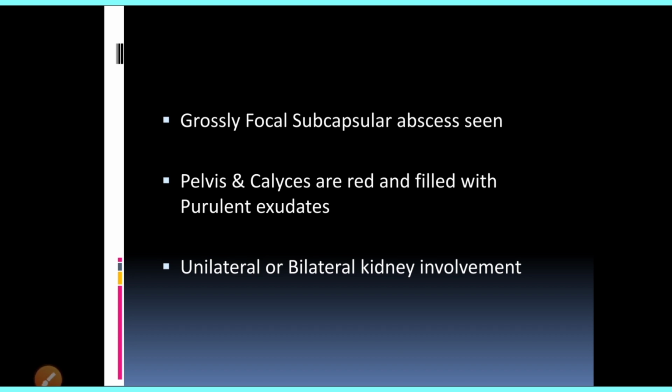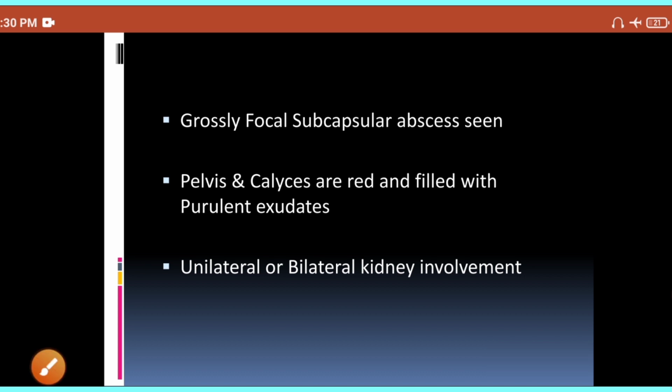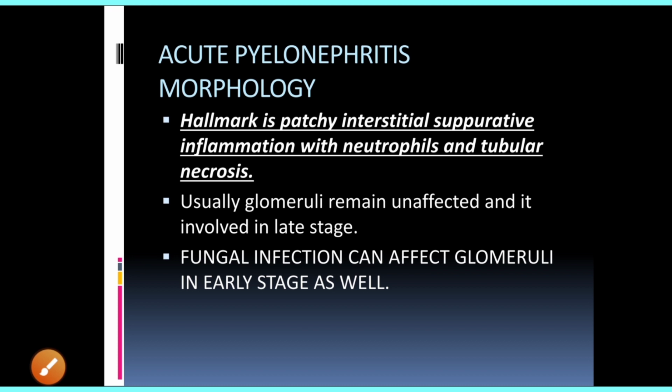And sometimes grossly you can see that on cut open your pelvis and calyces are extremely red and they are filled with purulent exudate, particularly pus. Alright, so this is the gross finding. Now if you take sections and examine them histopathologically, microscopically, you will have inflammation in the tubules and interstitium.